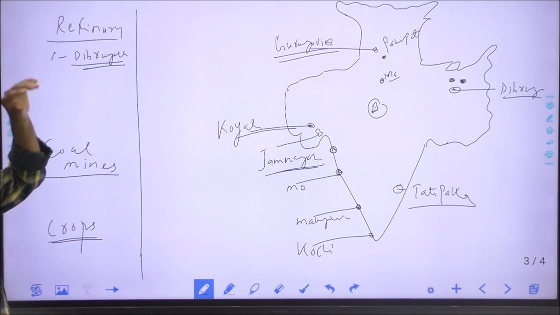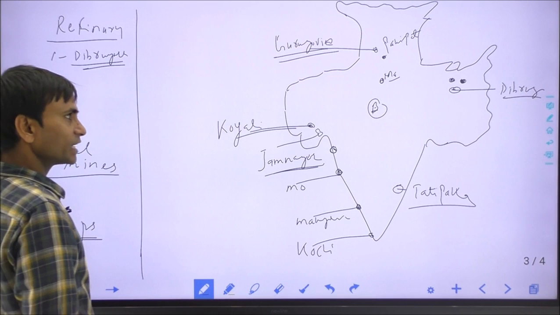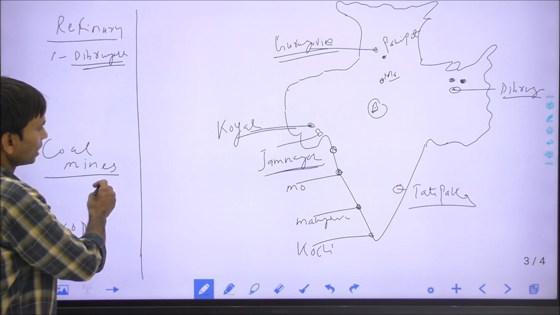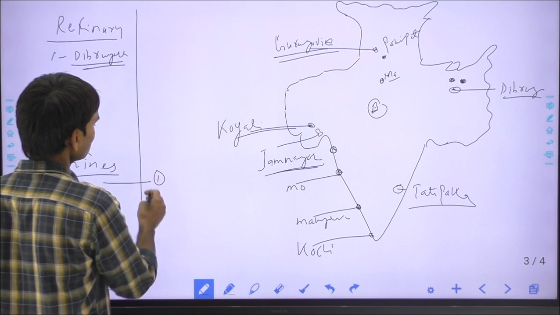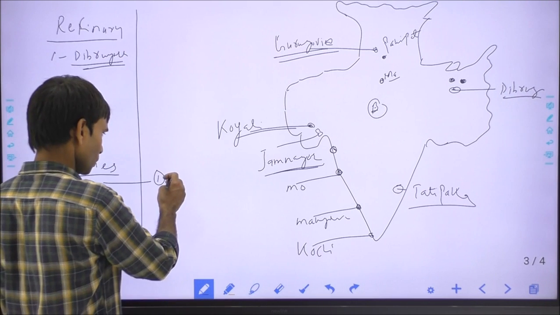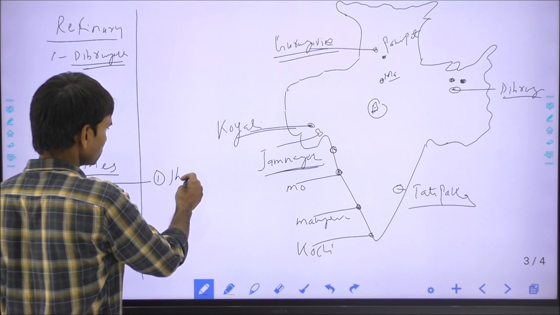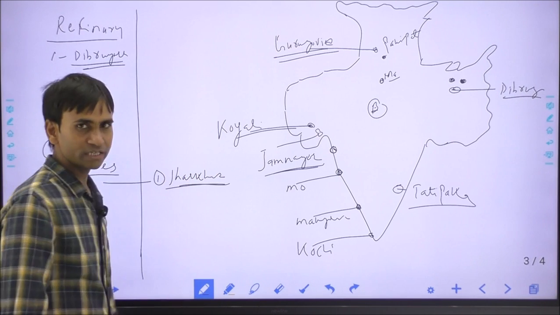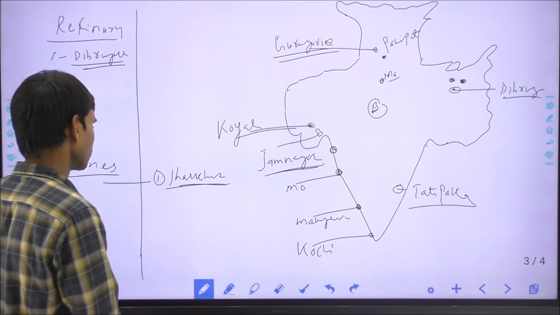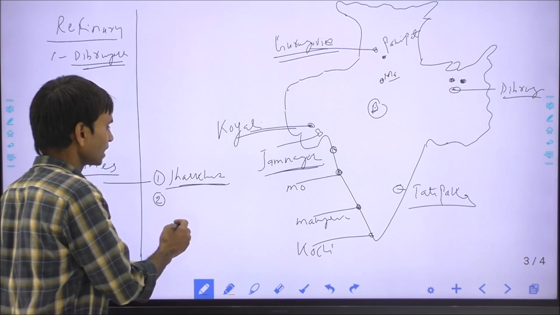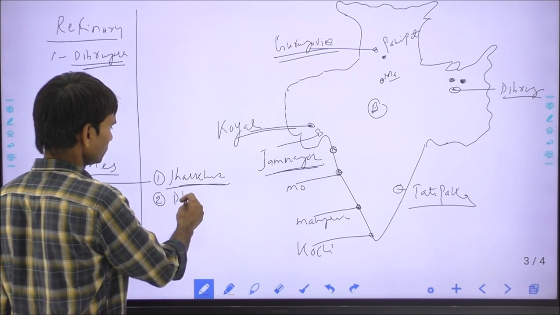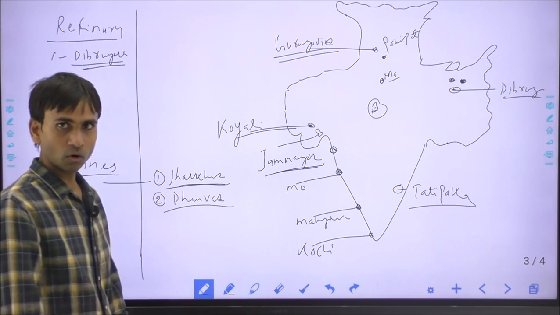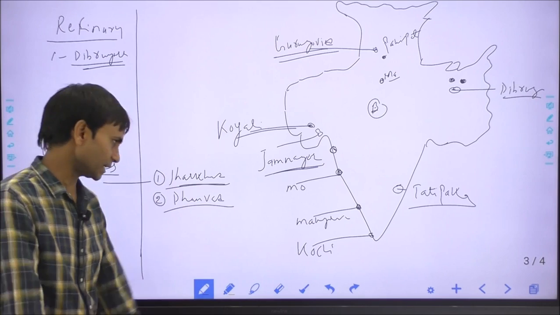Now, what is the position of coal mines and the different industries? In India, the Jharkhand state has the largest reserves of coal. The maximum coal mines are found in Jharkhand, second Odisha, and then West Bengal. And this is the Dhanbad district of Jharkhand, called the coal capital of India.